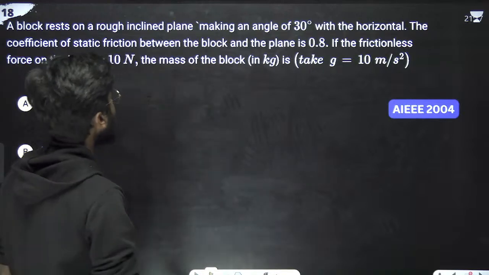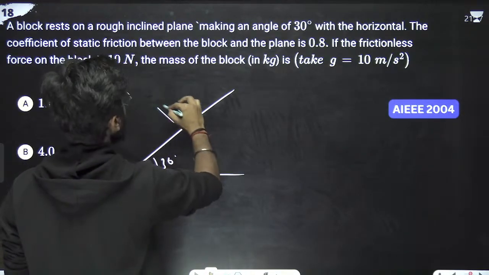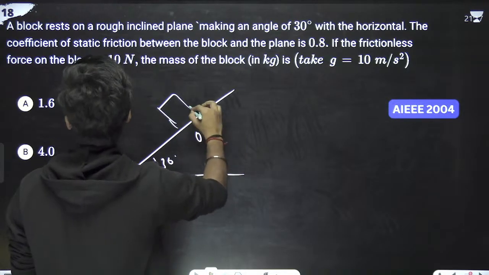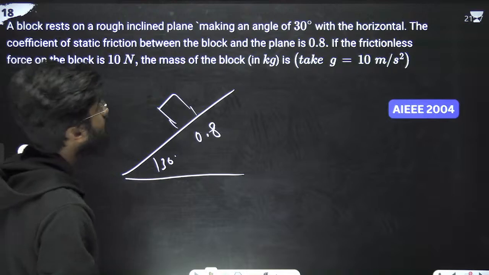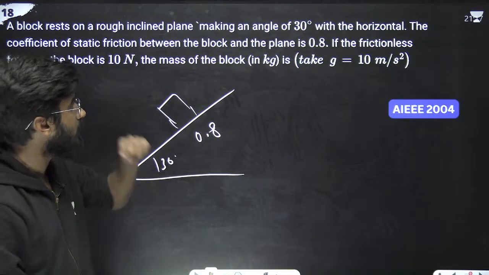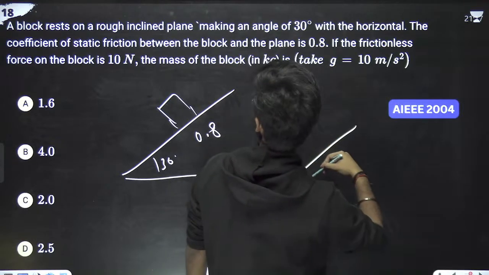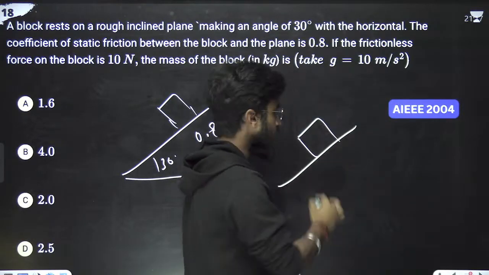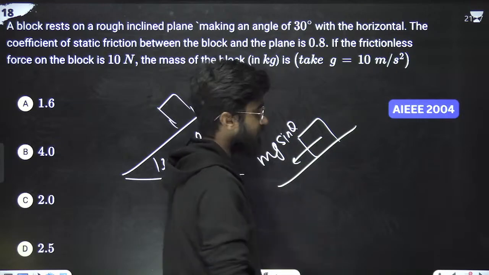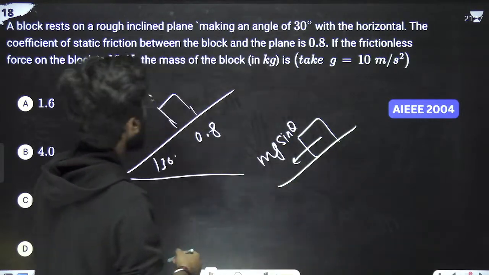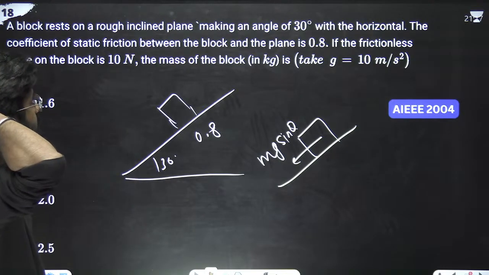Now listen to me very carefully. This is the block, 30 degrees. The coefficient of friction between the block and the plane is 0.8. What is the frictionless force? Frictionless force means if this block is here, it will go downward with mg sin theta. So if we have to make it stop, one second. If the frictionless force is 10 Newton, the mass of the block is this.